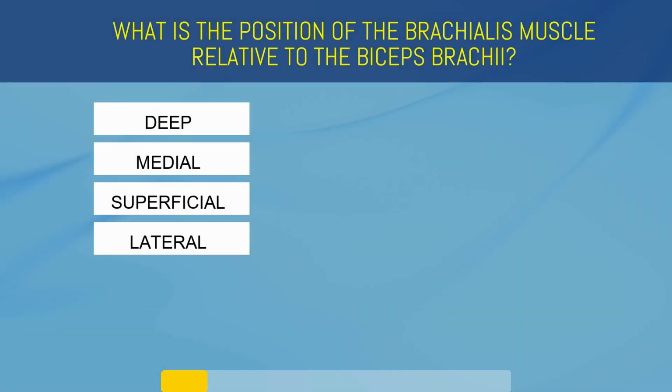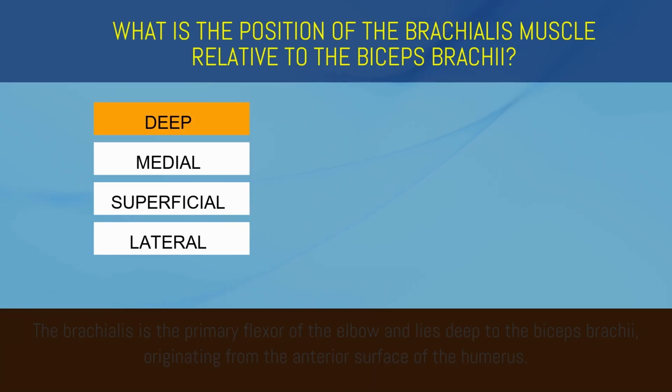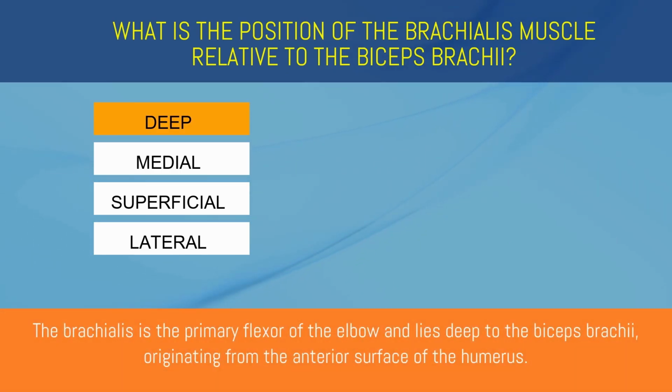What is the position of the brachialis muscle relative to the biceps brachii? Deep, medial, superficial, or lateral? Deep. The brachialis is the primary flexor of the elbow and lies deep to the biceps brachii, originating from the anterior surface of the humerus.